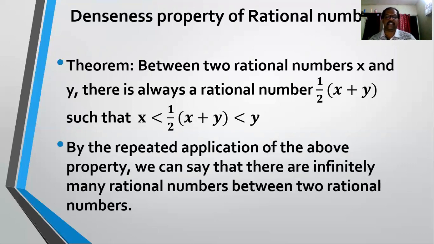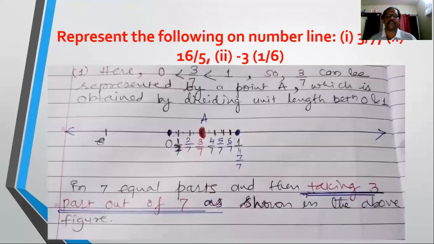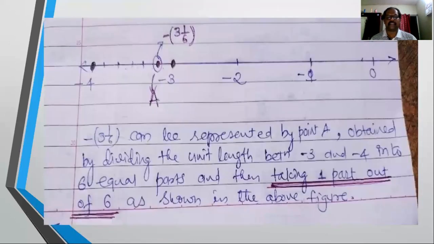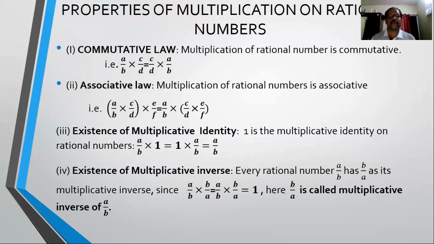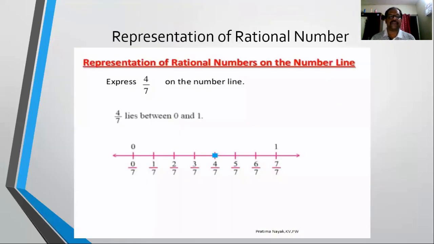Okay, so by the repeated application of this theorem or this property, we say that there are infinitely many rational numbers between two rational numbers. Clear? So this is known as the denseness property of rational numbers. So students, we will conclude here. The remaining part we will continue in the next class. Okay, so keep this denseness property in mind. We'll continue with examples of this denseness property and the previous properties we have seen in the next video.